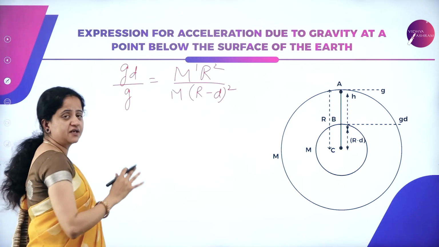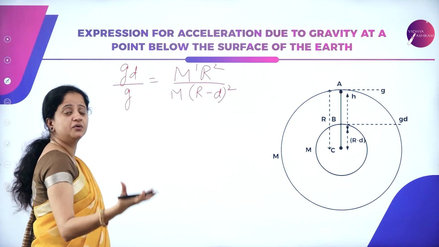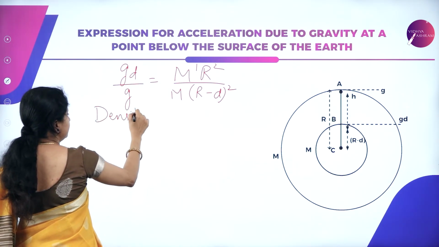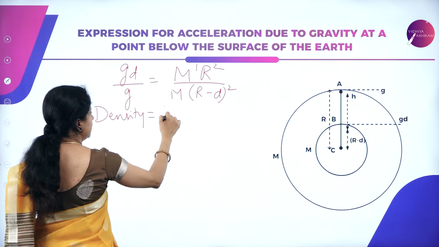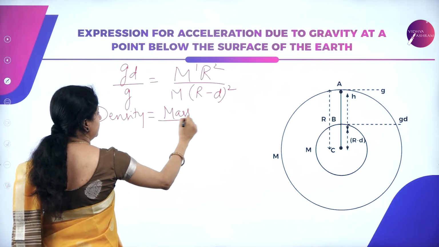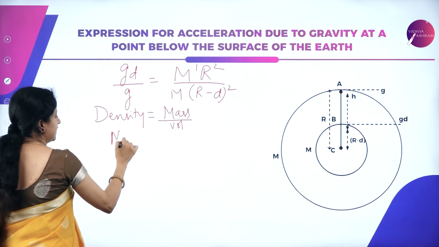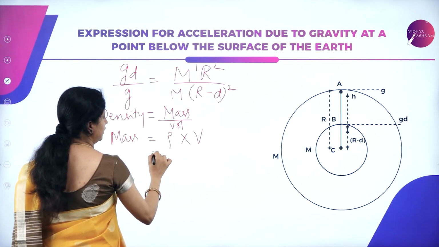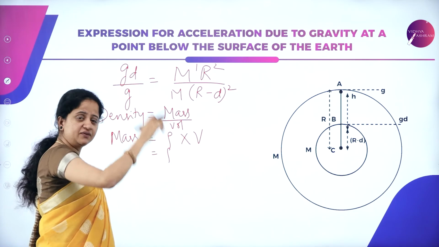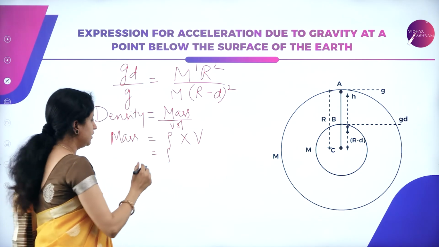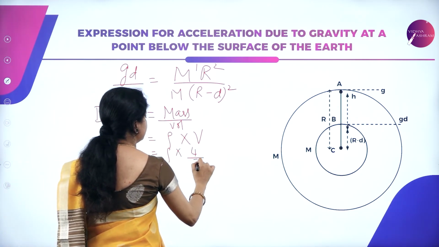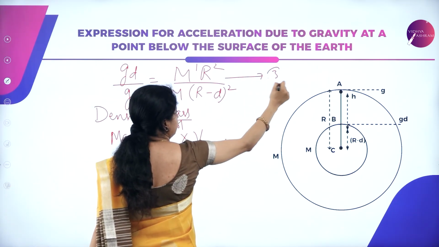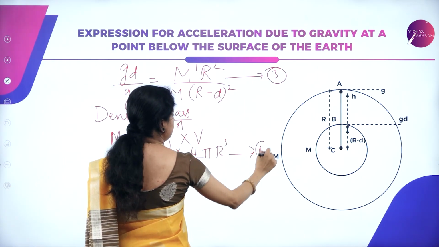So now let us first write the expression for the mass of the earth. How to calculate it? That can be written with the help of the density formula. We know density is nothing but mass divided by volume. So from this we can write the mass of the earth is nothing but density into volume. What is the volume? Here we have considered the earth as a sphere, so the volume of the sphere is nothing but 4 by 3 pi R cube. Let us consider this as equation 3 and this as equation 4.